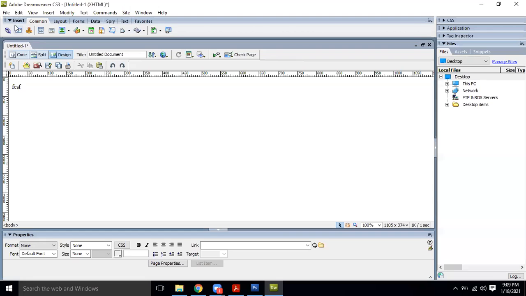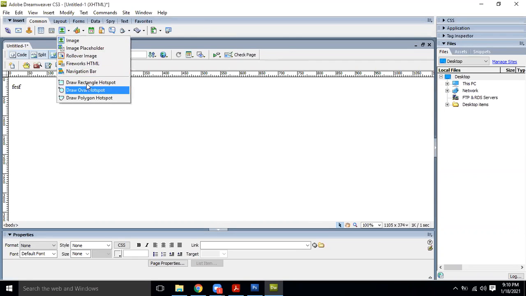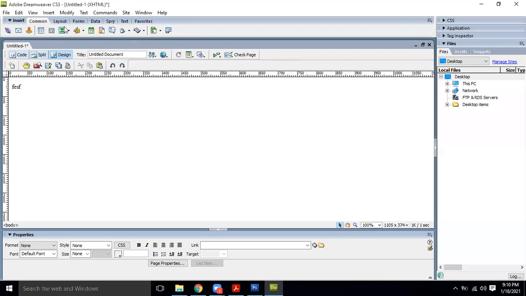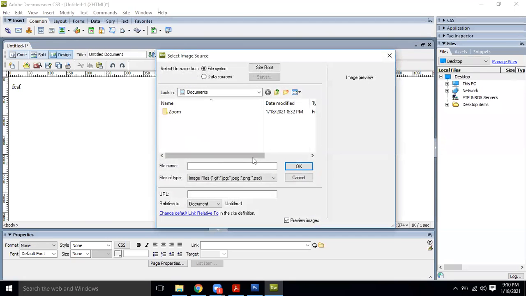If you go and see insert hyperlink, name tag, insert image, and open it, this is basically called the drop down menu. So insert image is there, image placeholder is there, image rollover is there. Normally we use it for insert image. This is the default purpose, that whenever you click it, it is going to insert one image over here.